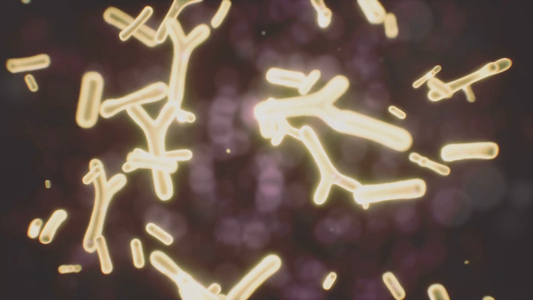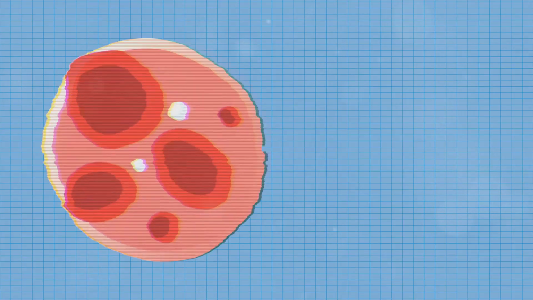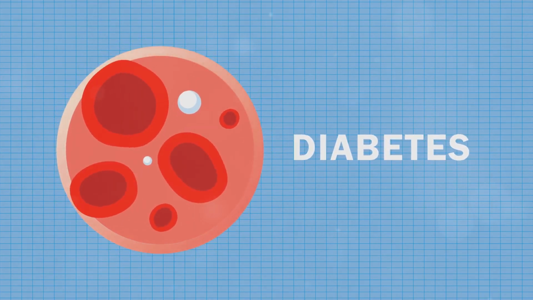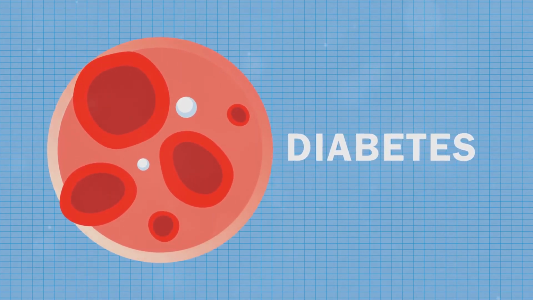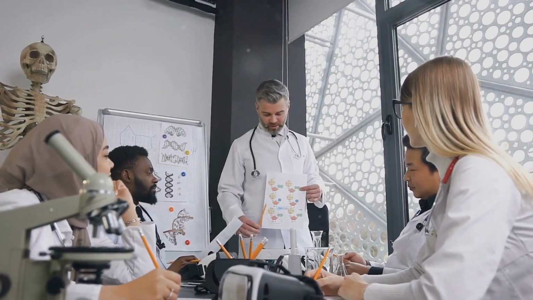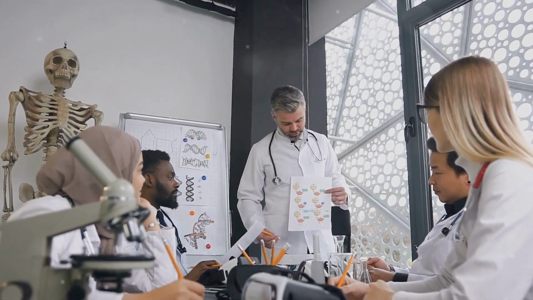These cells, once healthy and vibrant, have reached the end of their lifespan. Instead of dying off quietly, they linger in our tissues, wreaking havoc on our organs and contributing to a range of age-related diseases, including diabetes. Understanding these cellular zombies and finding ways to neutralize them could hold the key to treating and even preventing this debilitating condition.